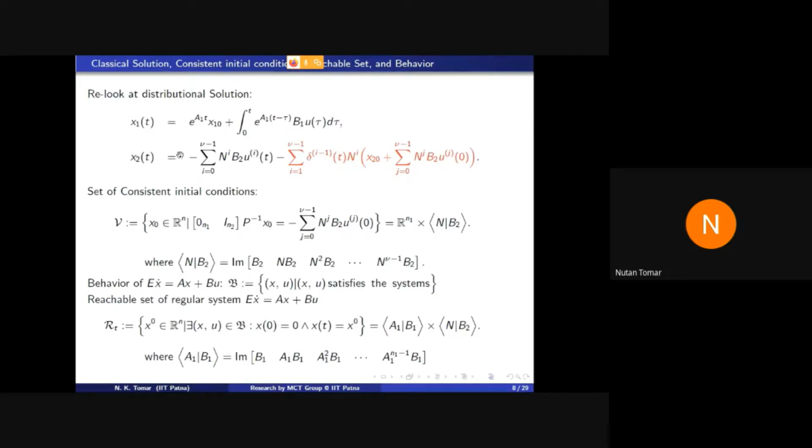So the first component of x0 will go in the column space of this matrix. So the reachable set of this system is defined as this. It is a product of the column space of these matrices A1, B1 and the column space of n, B2.